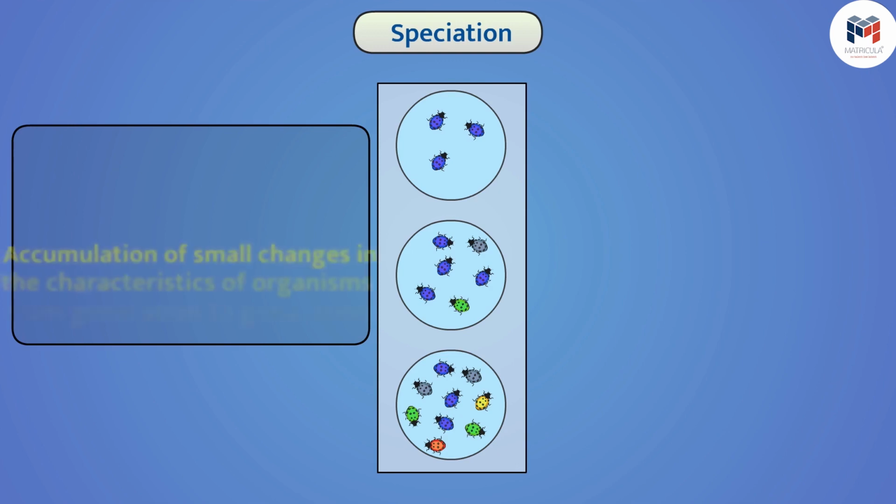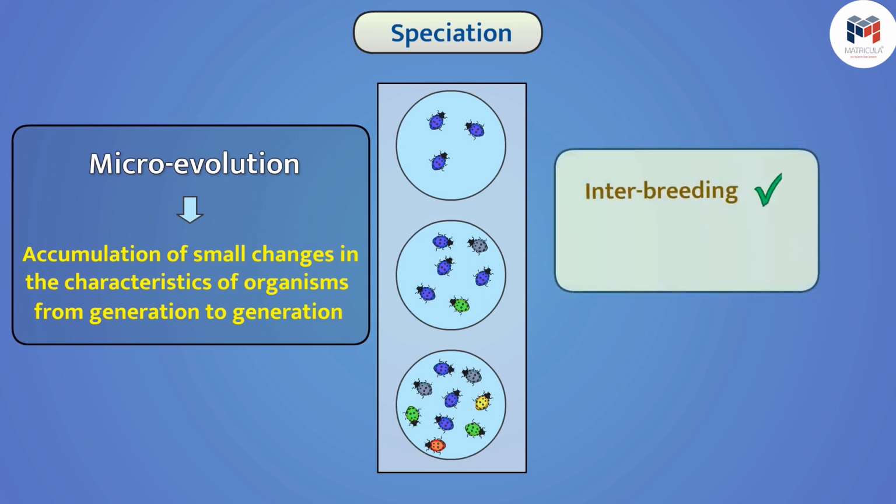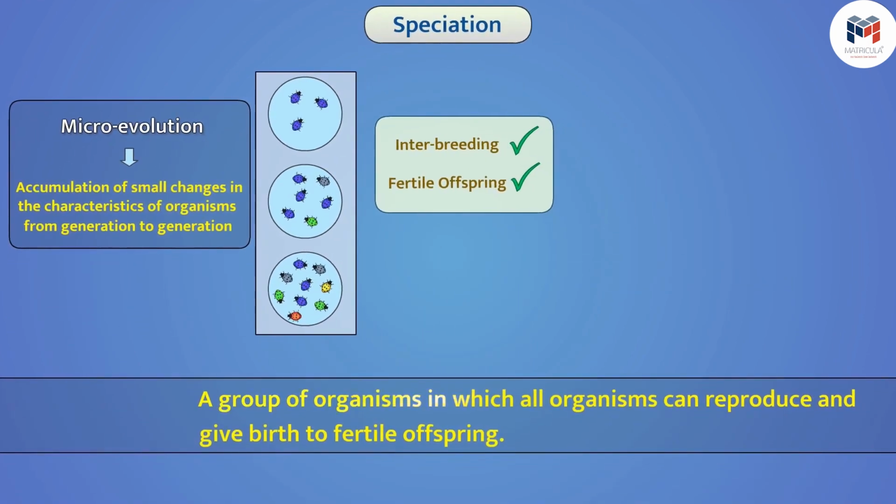In this way, the accumulation of small changes in the characteristics of organisms from generation to generation is called microevolution. Microevolution results in small changes to the normal characteristics of the organism, but different organisms of the same population can still interbreed and produce fertile offspring. A group of organisms in which all organisms can reproduce and give birth to fertile offspring is called a species.